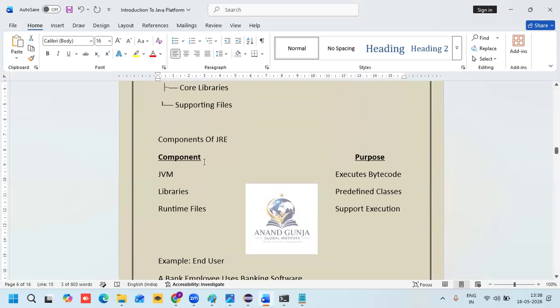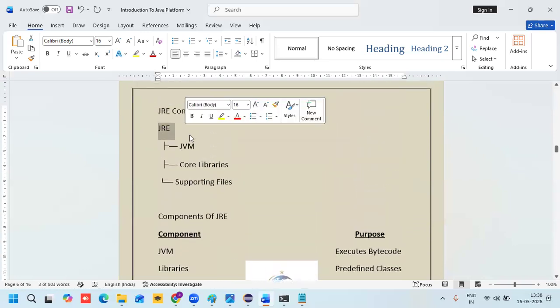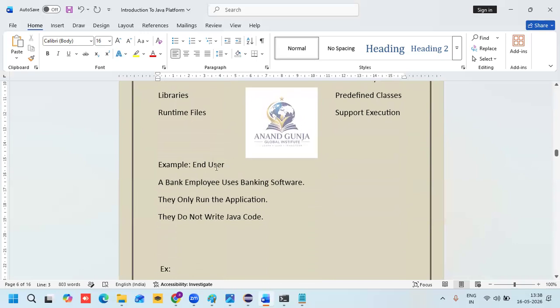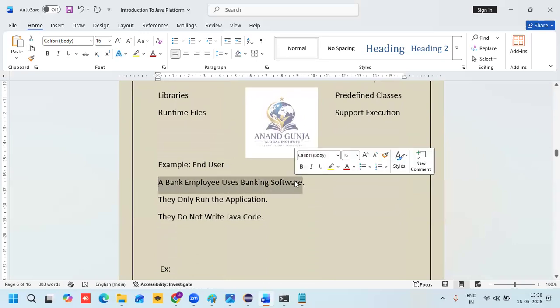How to understand JRE? A bank employee uses banking software.